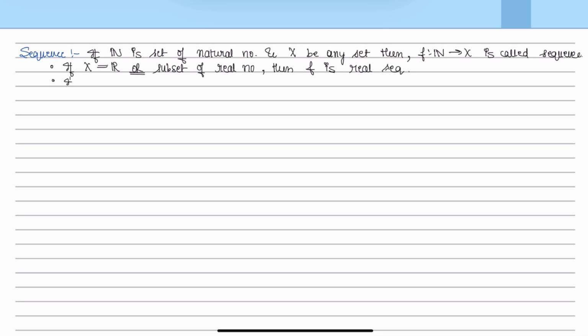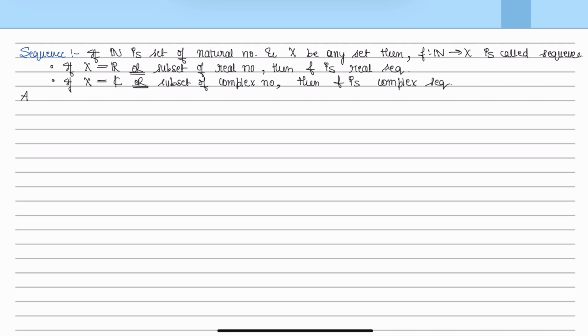And similarly, if we replace this x with the set of complex numbers or a subset of complex numbers, then f is called a complex sequence.